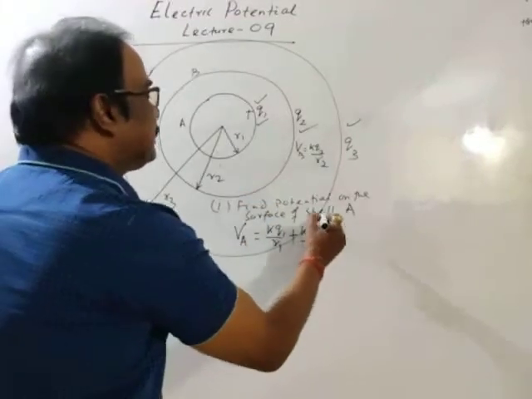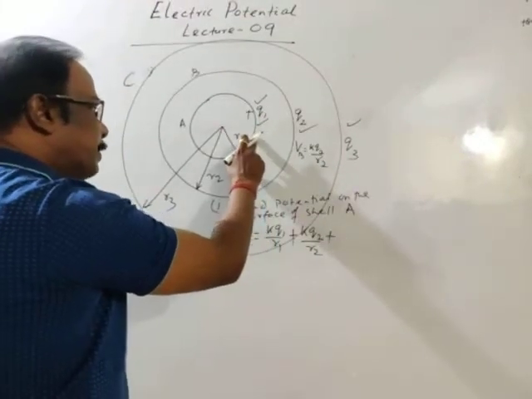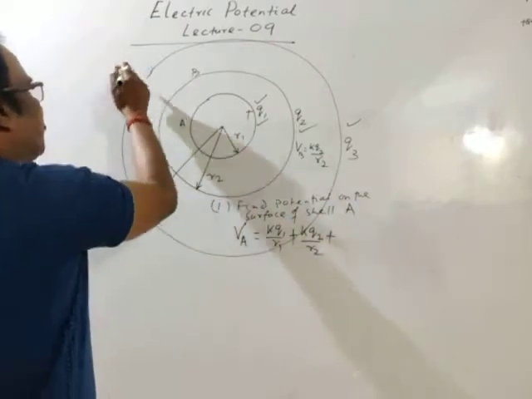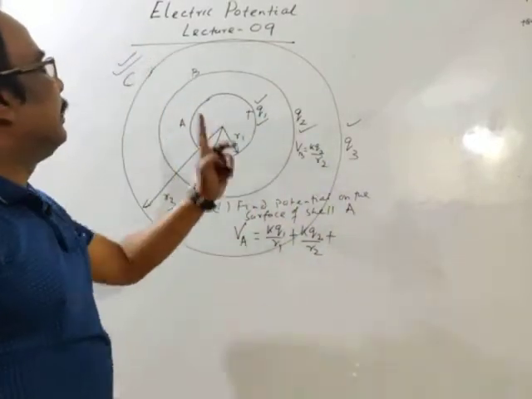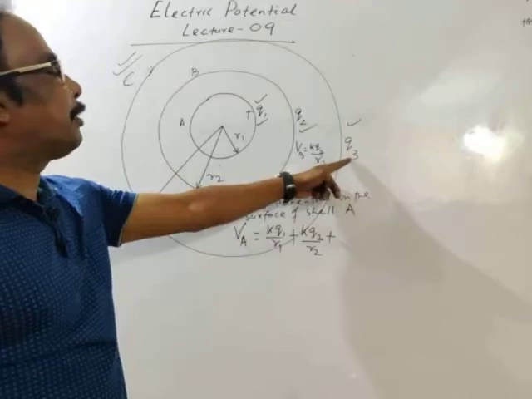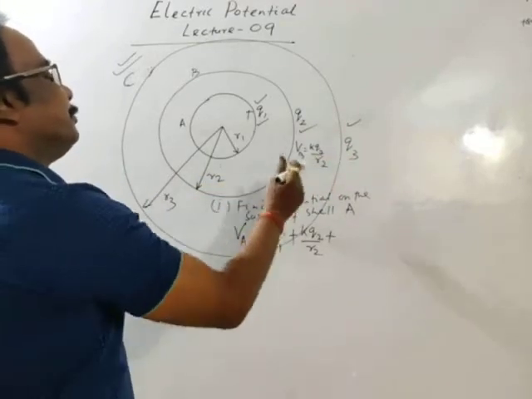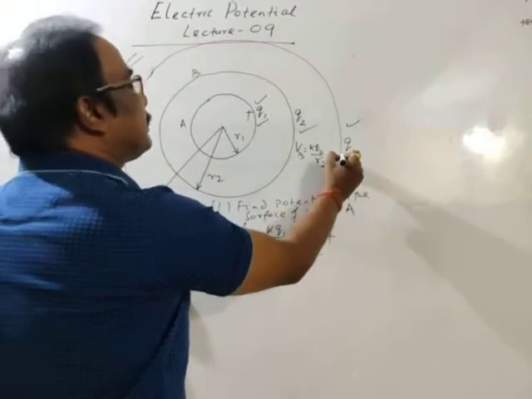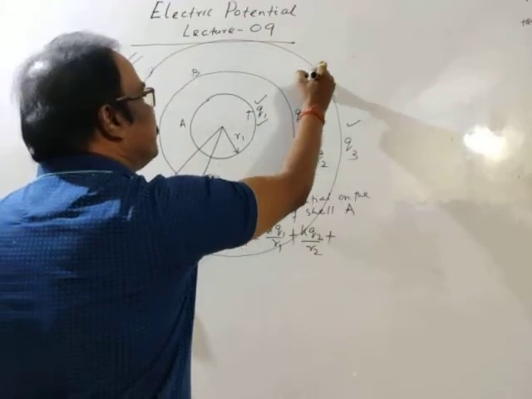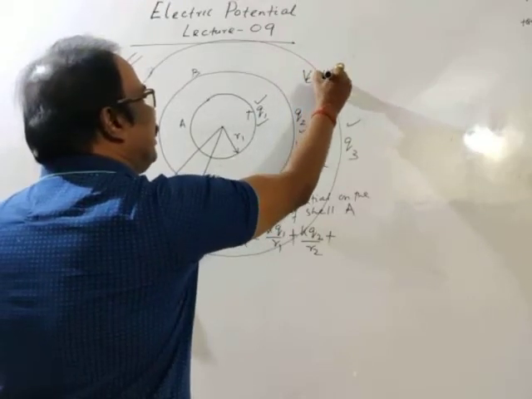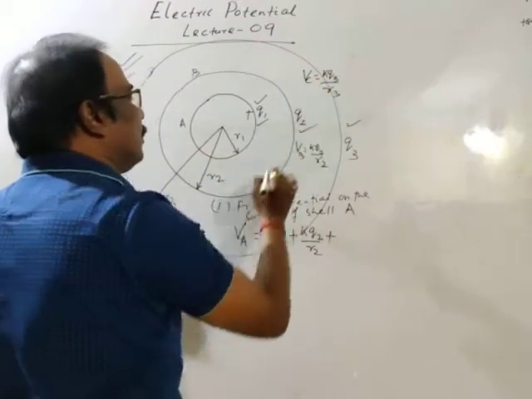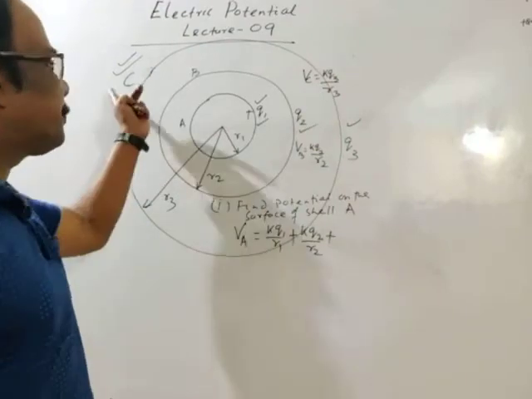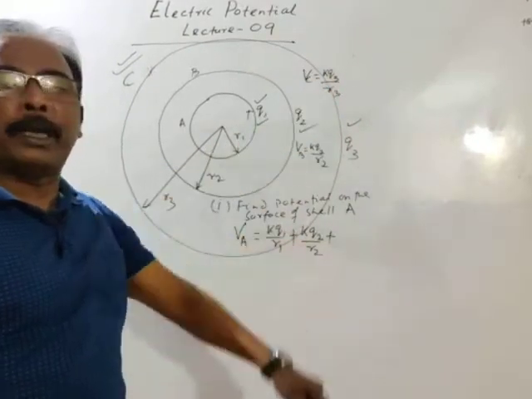Finally, potential on the surface of cell A due to cell C. See, cell C is given a charge Q3 and potential on its surface is Vc. We may take KQ3 by R3. Potential on the surface of cell C is KQ3 by R3.